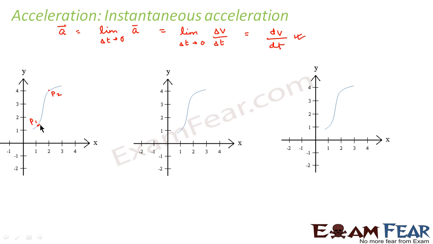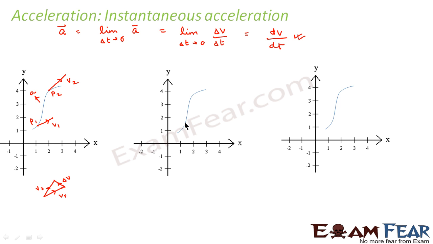At P1 the instantaneous velocity is V1. At P2 the instantaneous velocity is V2. So if we plot it in this way, this is V1, this is V2, so this is delta V. Therefore, the direction of acceleration is this.